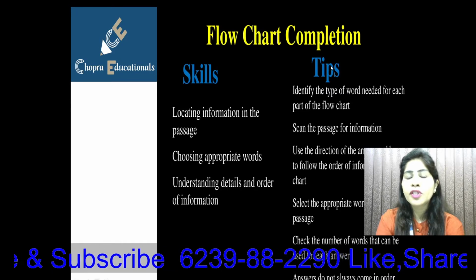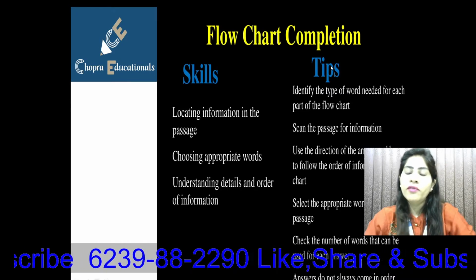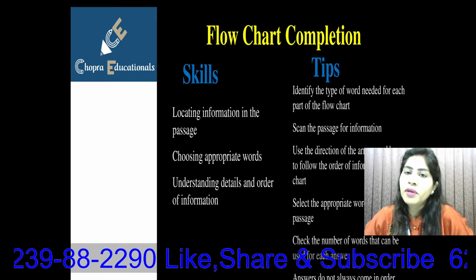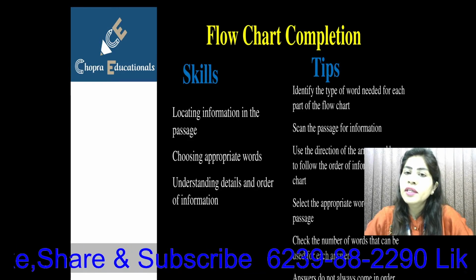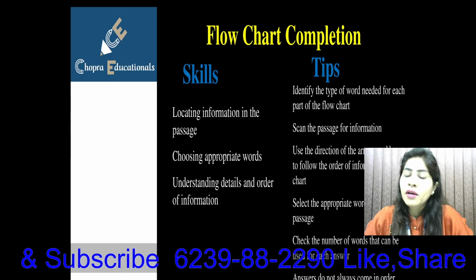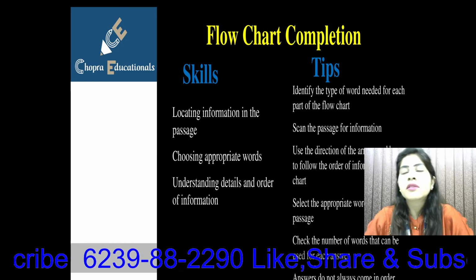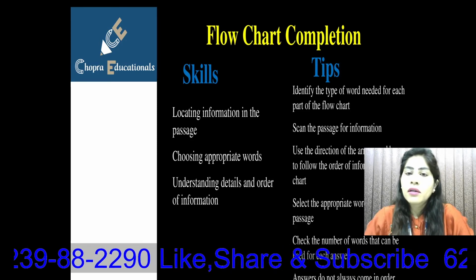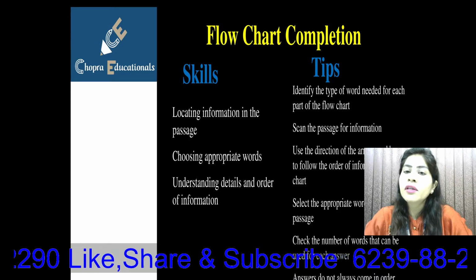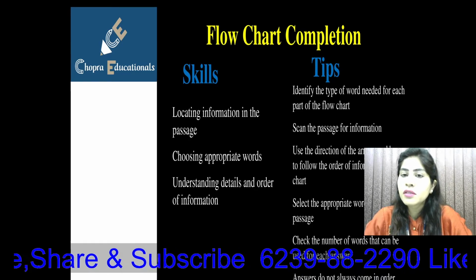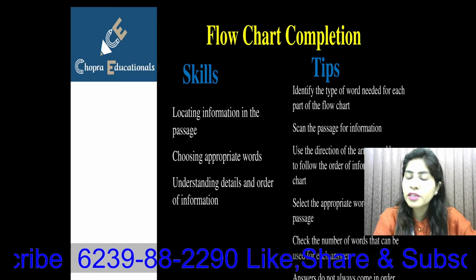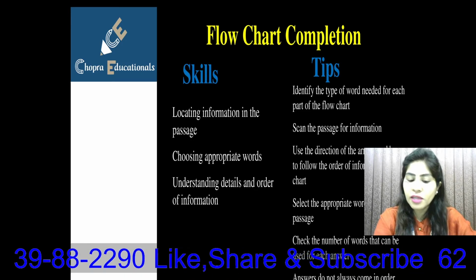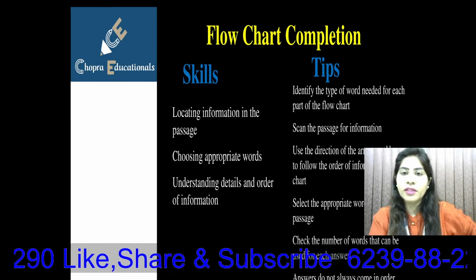Then flowchart completion. So I am going a little fast because each and every tip for the different types of question is the same, but only the thing is you have to skim and scan. You have to locate the answers. First of all, read the questions carefully and then only go for the answers in the passage. Do check the keywords. Sometimes keywords also do not match, then you have to remember the synonyms related to that word and you can paraphrase.